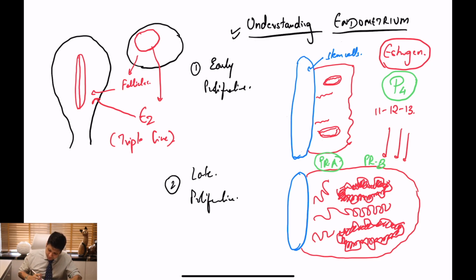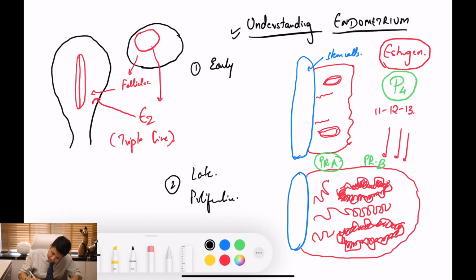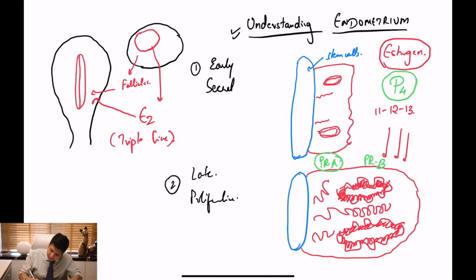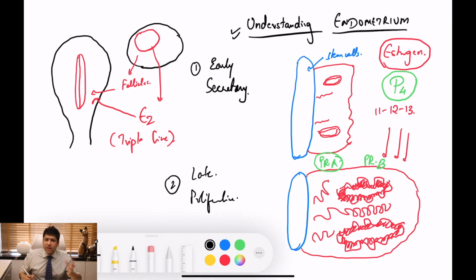Simultaneously, when these hormonal shifts are happening, the endometrium is going to shift from an early proliferative phase to an early secretory phase. This early secretory phase is very close to ovulation, and just after ovulation for the first 3 to 4 days. Remember, after the first 3 to 4 days of ovulation, the endometrium is not really going to increase in size. That is very, very important. But the picture inside is pretty unique.